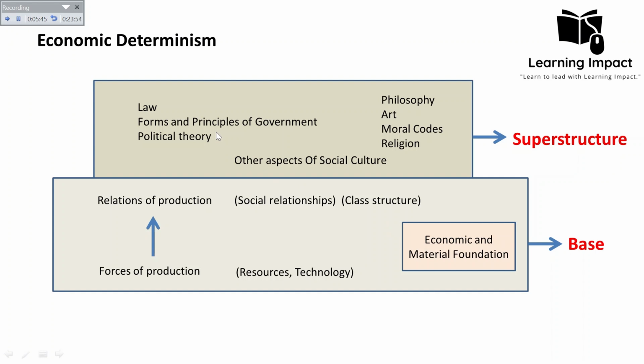If we want to have full emancipation, we must begin with the economic foundation. This economic foundation should be shaken, it should be changed. And how can we change the economic foundation? We have to change these forces of production. We have to begin to change the force of production, which will in turn lead to changes in the relations of production. And as the base gets changed, so the superstructure itself will get changed.